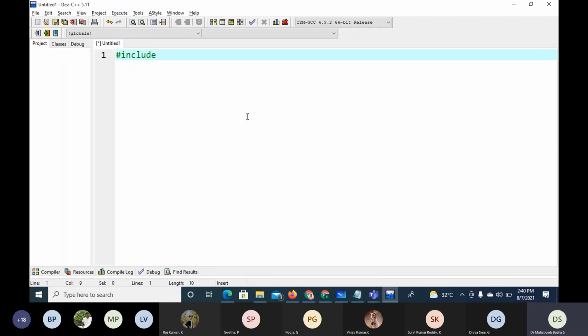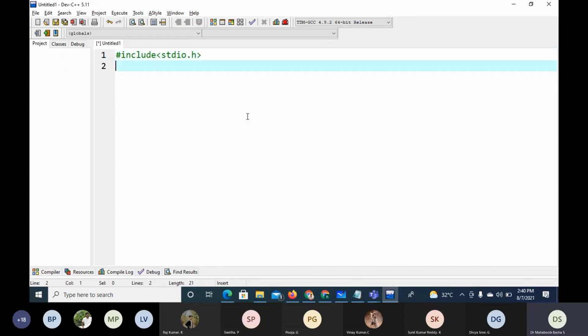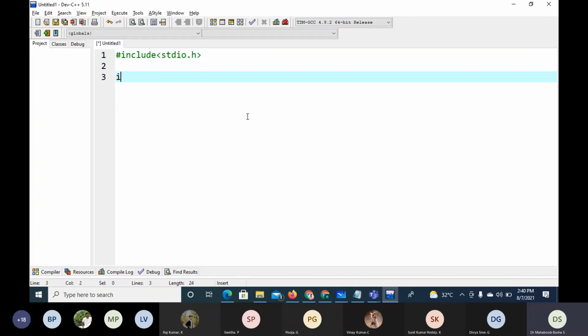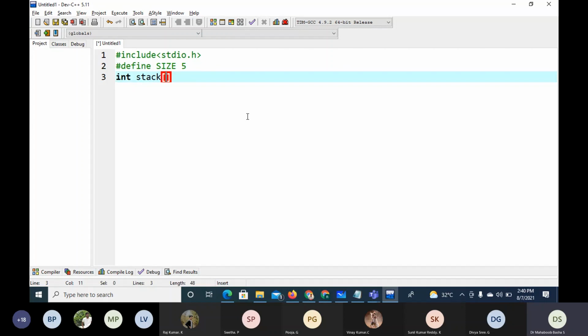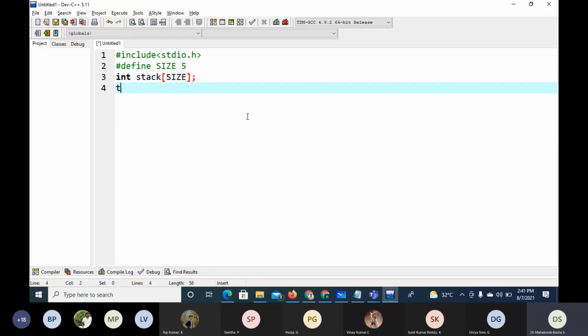So we'll write a simple program for the stack using an array. I'll take #include <stdio.h>. I'll declare an array. We'll go for a global variable, even though global is not preferable, but for this program I'm going for a global variable. Some size, 5, for simplicity. I'm building the stack using an array, and I'll also take top as an index, which is an integer. Then I'll go for main.